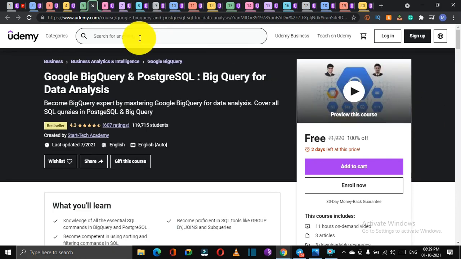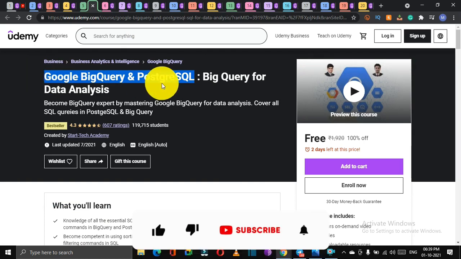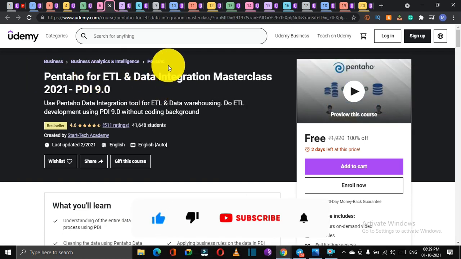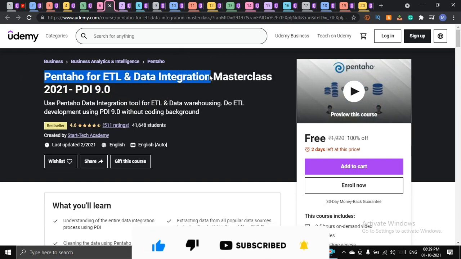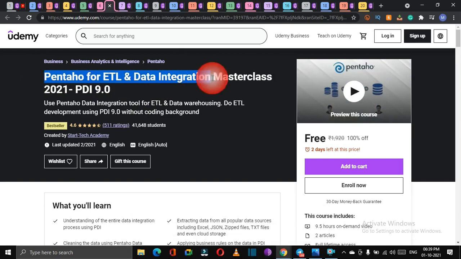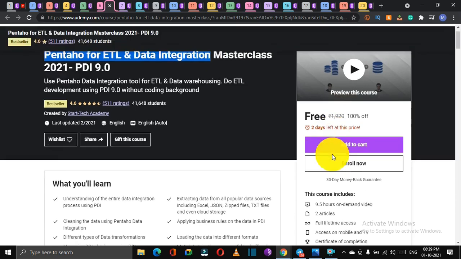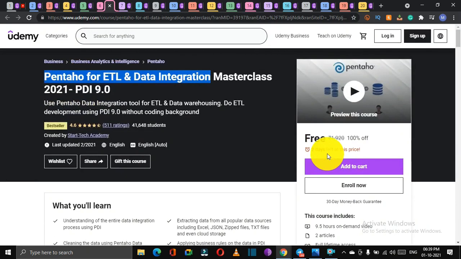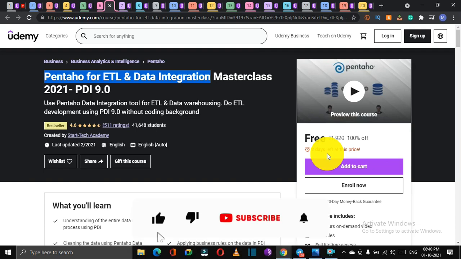Let's move to the fifth course, which is Google BigQuery and PostgreSQL. You can learn it for business analytics and intelligence purposes. The next course is the sixth course, which is Pentaho. Pentaho is also a tool for business analytics and data integration. So if you want to learn this, you can have this course for free. This is a complete 9.5 hour course, which you can get for free. But just remember, the course is free only for a few hours. So if you really want to get this course for free, just watch the videos on time.